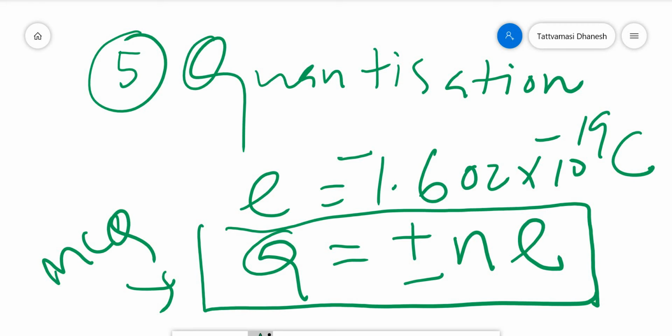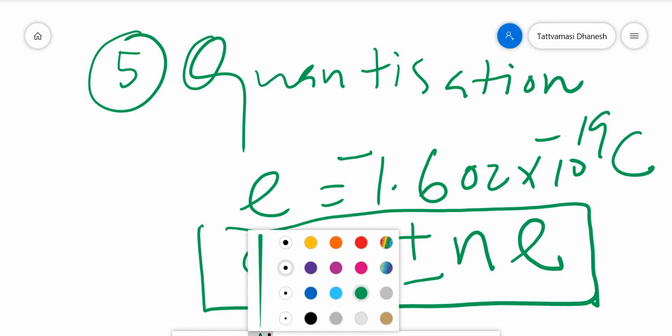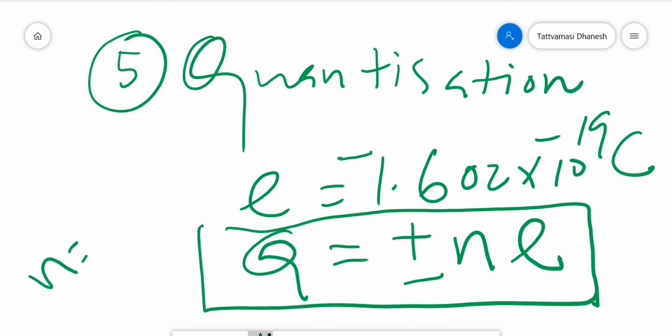Here N is equal to 1, 2, 3, etc. So N should be an integral multiple. That means the charge acquired will be 1 times the charge of the electron, or 2 times the charge of the electron, or 3 times the charge of the electron.